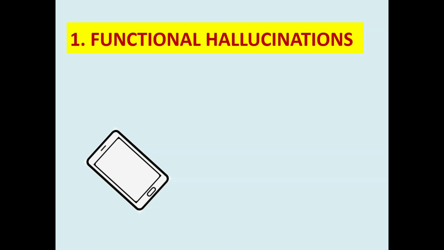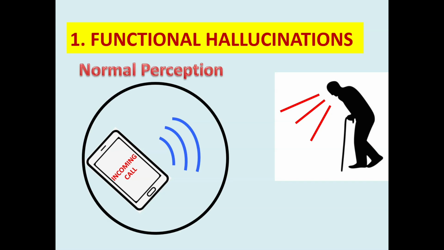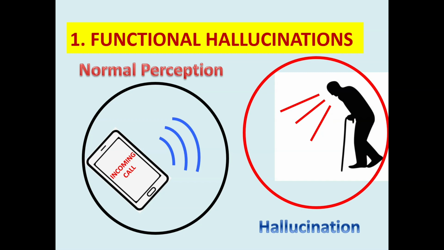So again, let us discuss based on this question only. The patient says whenever his phone rings, he hears the voice of his dead father. Now the dead father's voice is the hallucination, okay, and it is being provoked or produced by a real stimulus. So the cell phone ringing is a normal perception, while it is producing hallucination in the same sensory modality. So one is hearing the normal perception and then it is producing the hallucination in the same modality. So it is producing an auditory hallucination.